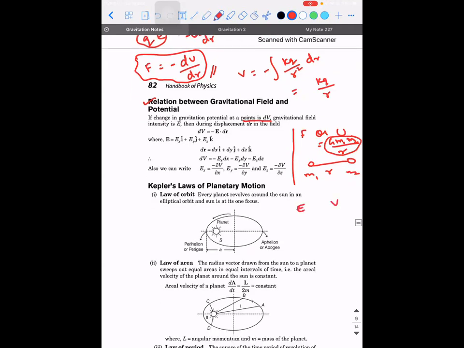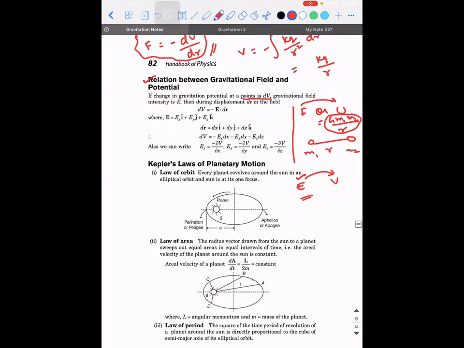Similarly, if I talk about electric field and potential, I can say what is the value of the electric field intensity at a point. I cannot say what is the electric field intensity between the charges. So what I'm trying to convey here is, whenever you know force, the equivalent parameter that you can always calculate is potential energy. They both are interrelated. In a similar way, wherever you know electric field, the parameter which is linked to it that you can calculate is the potential. Whether it is electrostatic or gravitational, that is what you can calculate.